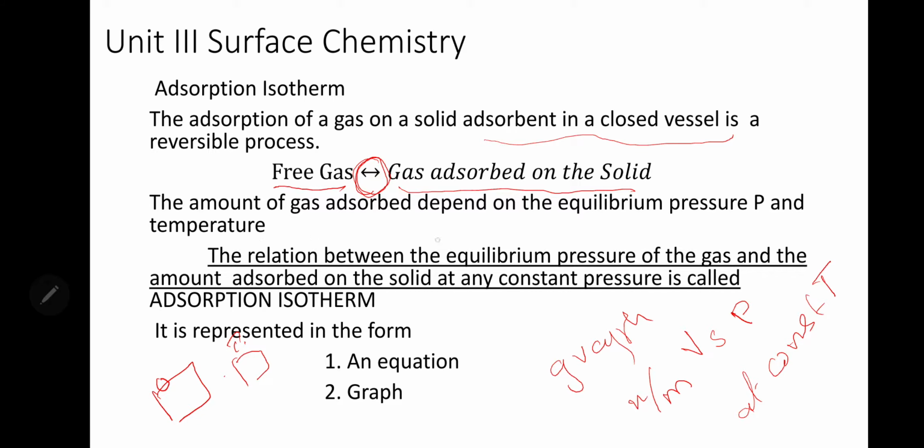The amount of gas adsorbed depends on the equilibrium pressure and temperature. The relation between the equilibrium pressure of the gas and the amount of the adsorbed gas on the solid at any constant temperature is known as adsorption isotherm, and it can be represented either as an equation or a graph.